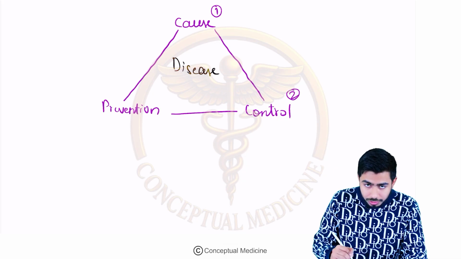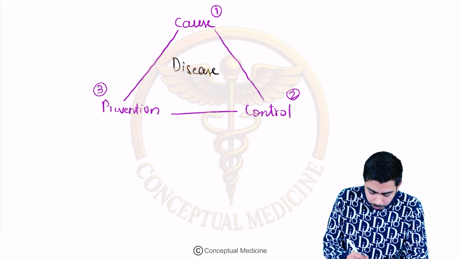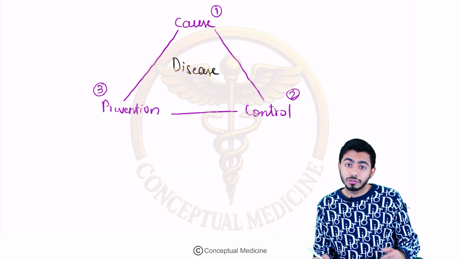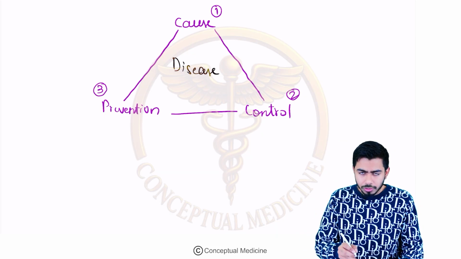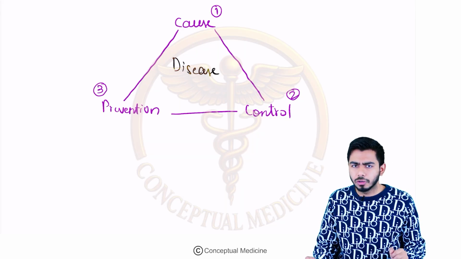Then we'll try to control the disease, and then at last we'll try to prevent the disease. Okay, that would be the best thing. Now I will talk about these particular three concepts in a bit more detail.